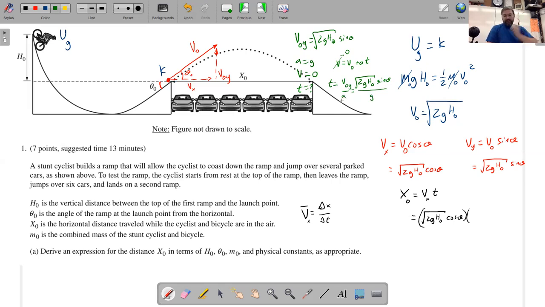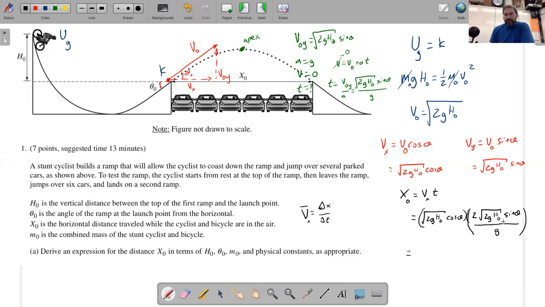Now the thing you need to keep in mind is this is the time that it would take to get up to the top. The time it takes to get from the apex back down to the ramp is exactly double the amount of time. So this time here is not the time it takes to get from the top of the ramp to the apex of the arc, but the time that it takes to make the entire flight, which is exactly twice as long as this time. So it's twice as much as the square root of 2g h naught sine theta over g. Put this all in a big parenthesis.